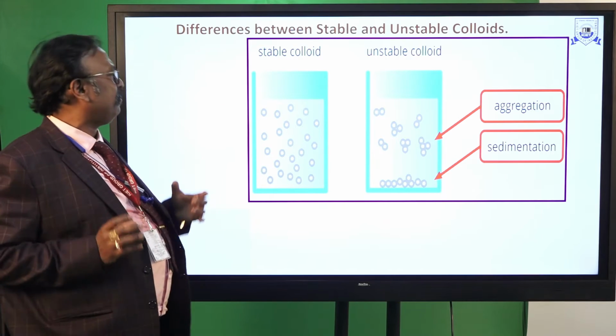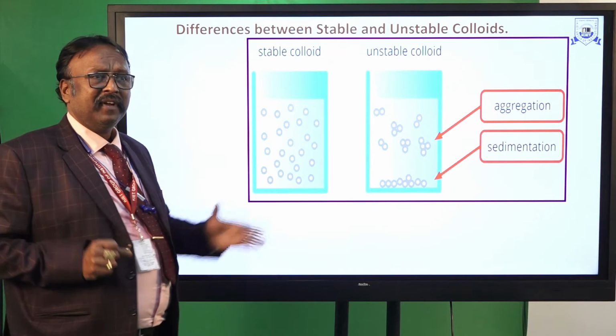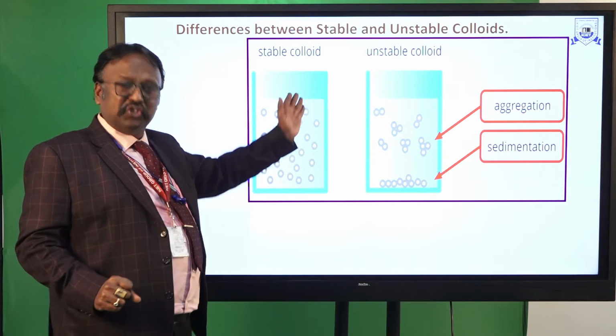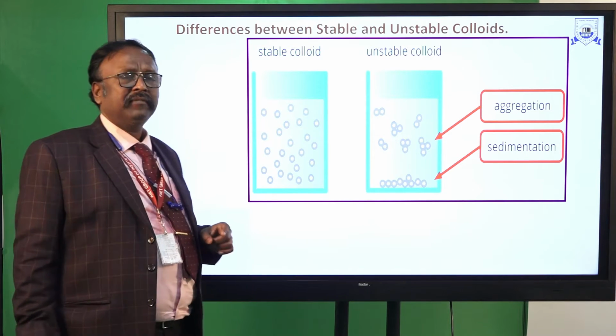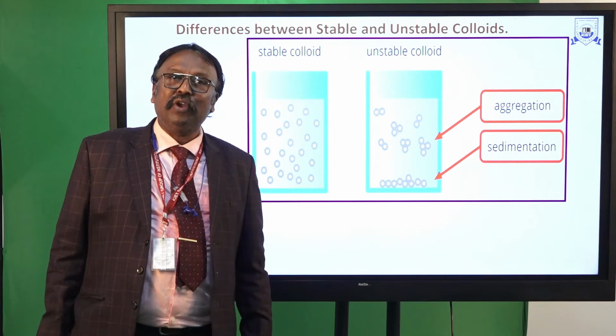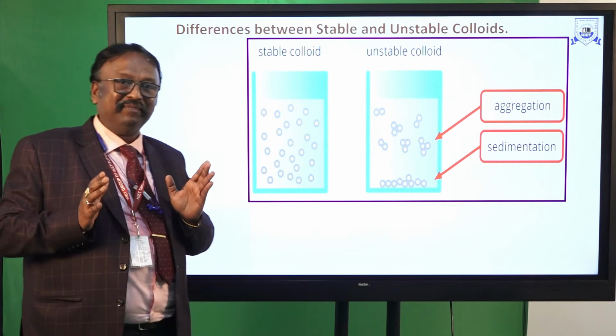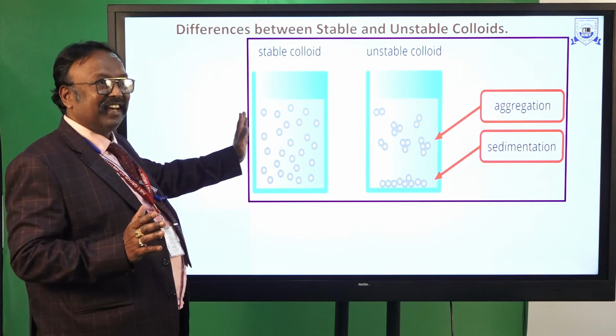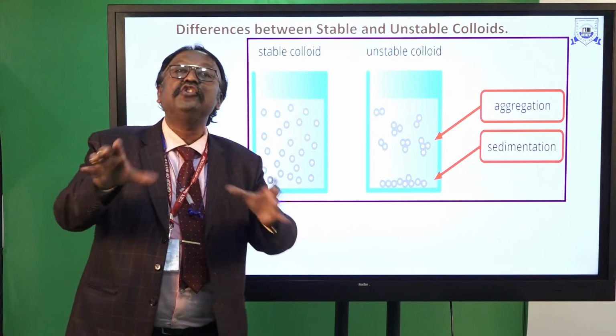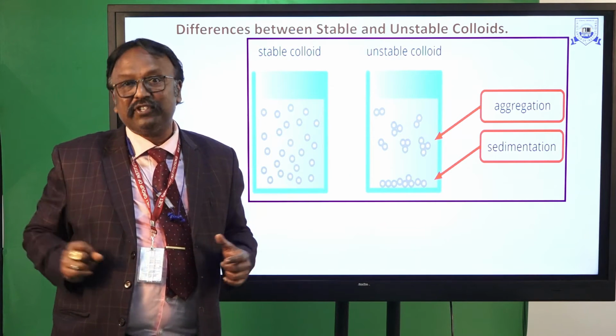In a diagrammatic representation, the first one is a stable colloid and the second one is an unstable colloid. In a stable colloid, the particles are uniformly distributed throughout the dispersion medium.